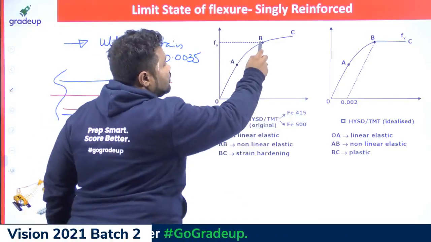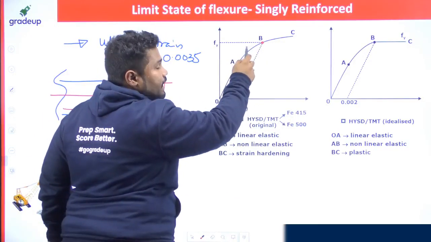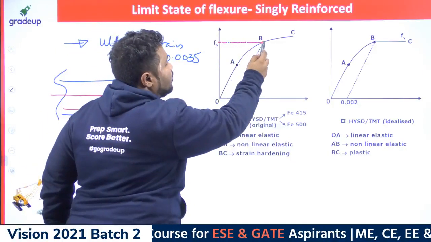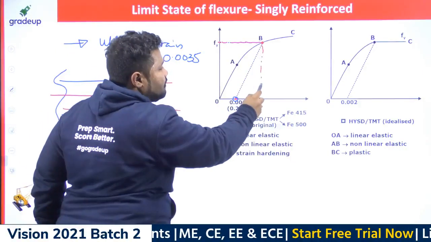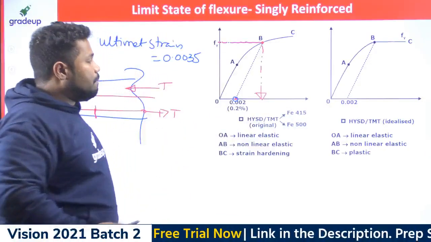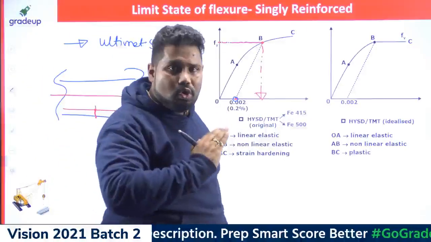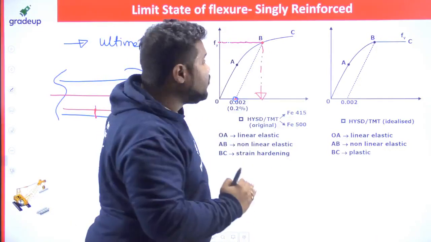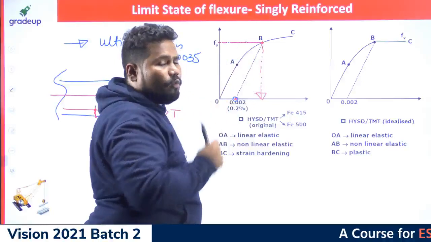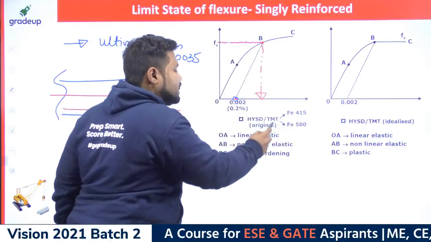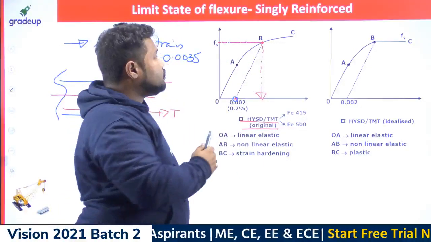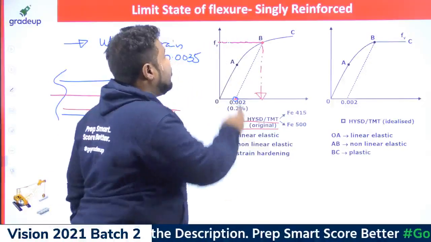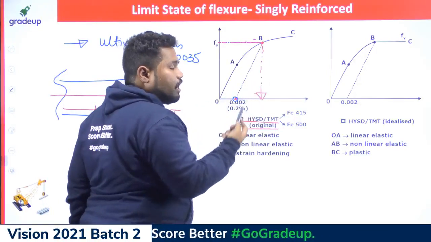Now from 0.002, what is the strain that is possible in steel material? If you know the fy corresponding to the yield stress, then the strain in that material is possible to find. But for HYSD bars, there is no upper yield and lower yield. Whenever there is an upper yield and lower yield, we are able to figure out the yield stress of the material. But in case of HYSD materials or TMT rods, there is no upper yield and lower yield. So how do we figure out the yield stress? If I am able to figure out the yield stress, then the yield strain is already possible, right?